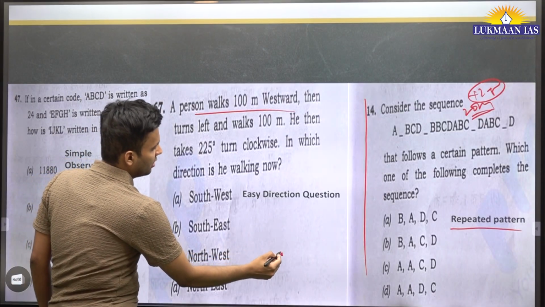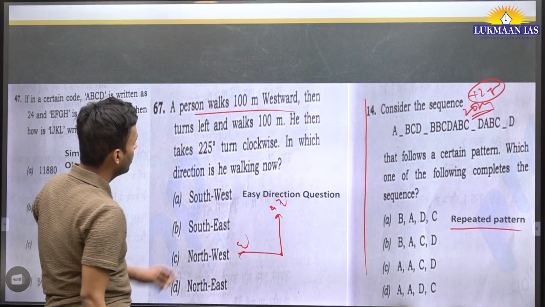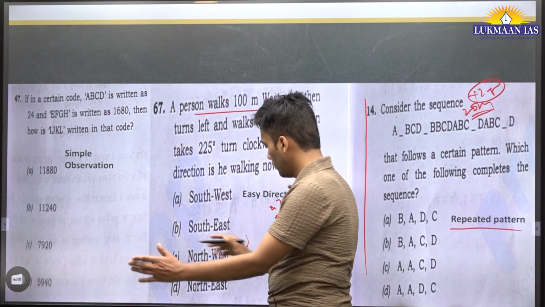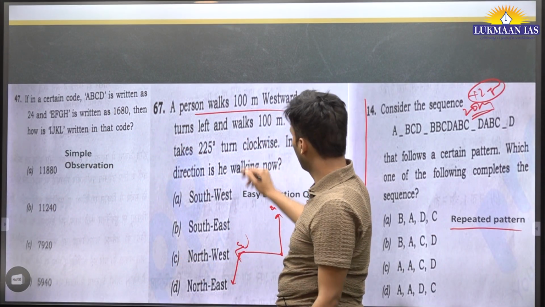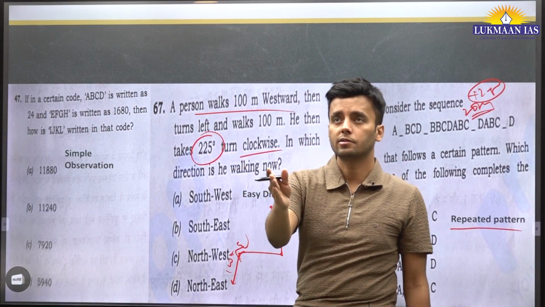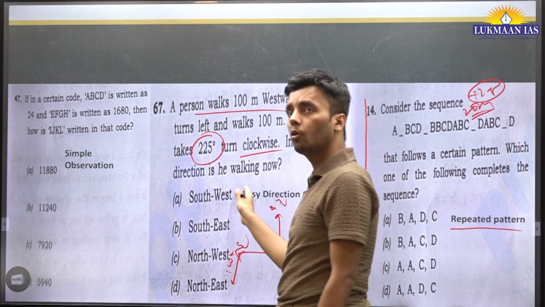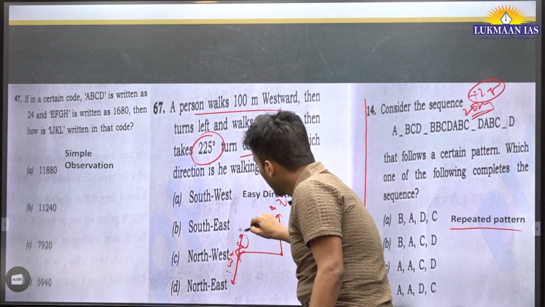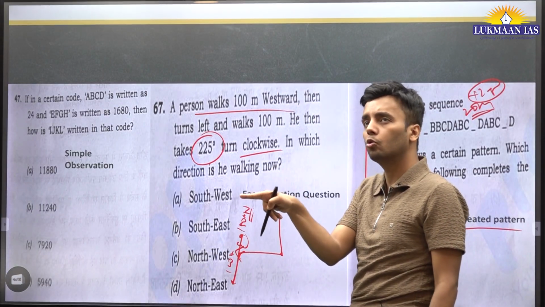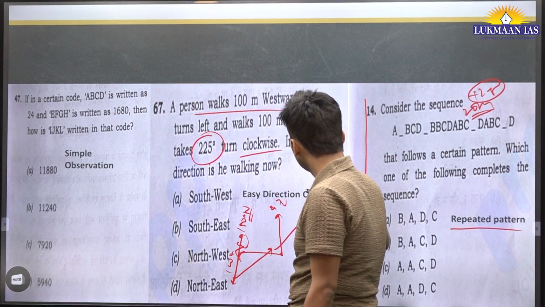Suppose there is a person that is walking westward, this is north, okay, then turns left. For him, what will be his left? If he is walking this way, his left will be this. All right, and then walks 100 meters and then takes 225 clockwise. So if he is standing in this direction, the clockwise direction will be this way. From 180 degrees he will be facing towards the north direction, and he is supposed to turn 45 degrees more to reach 225 degrees. So his direction will be this way. And what is this direction? This is northeast.